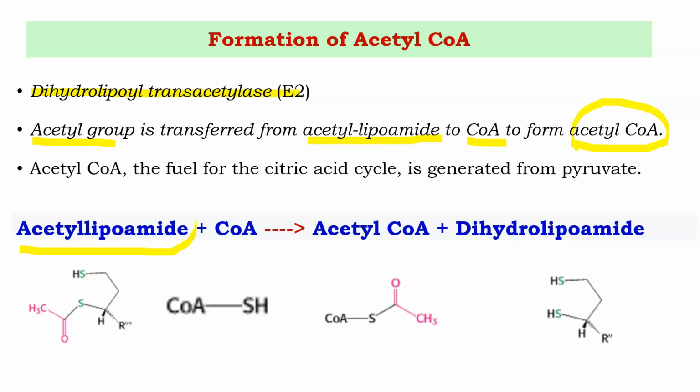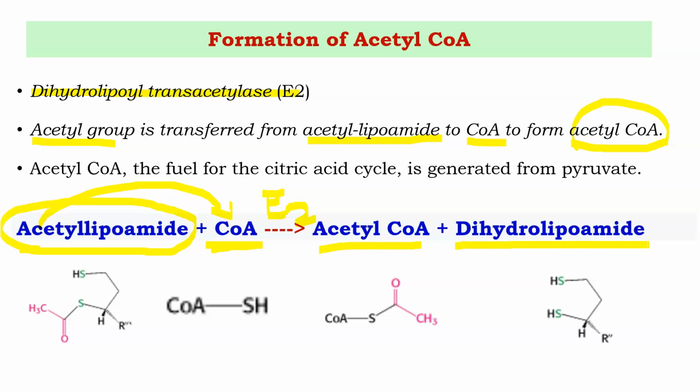Acetyl lipoamide, which was formed in the previous reaction, now reacts with coenzyme A in the presence of the E2 enzyme, dihydrolipoyl transacetylase. It forms acetyl coenzyme A. So this E2 enzyme transfers acetyl groups to CoA, forming acetyl coenzyme A, and in this reaction dihydrolipoamide is formed. The same is represented here.